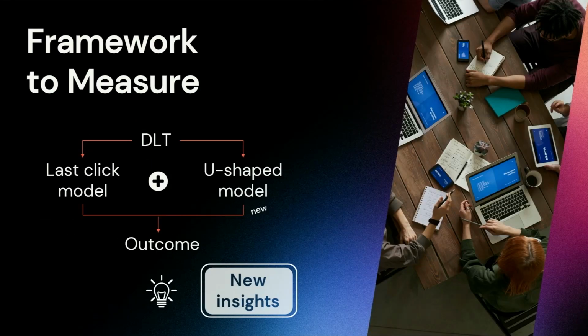We have a new framework of measure. So DLT allows us to work with the last click model plus the U-shaped model. U-shaped is a framework that works with the different touching points that the customer had in our journey.